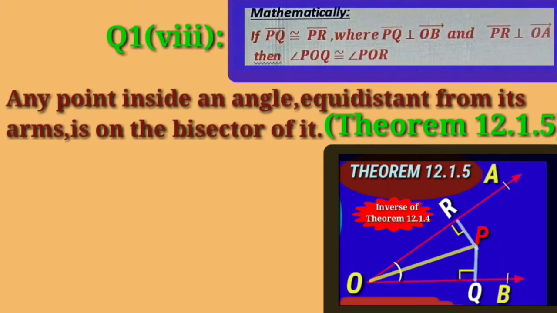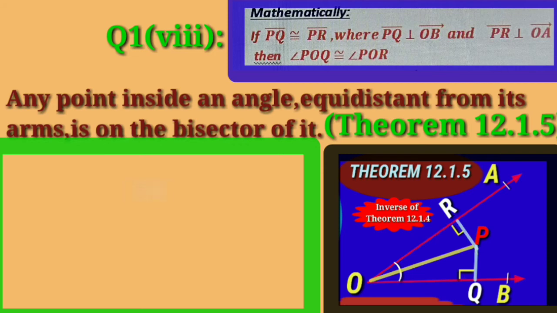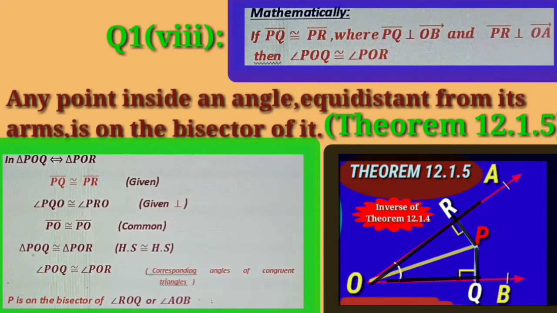Mathematically, if PQ is congruent to PR, where PQ is perpendicular to OB and PR is perpendicular to OA, then angle POQ is congruent to angle POR, in which PQ congruent to PR is its given. Also, angle PQO congruent to angle PRO is its given, which is perpendicular. PO is common in both the triangles. Then triangle POQ is congruent to triangle POR.